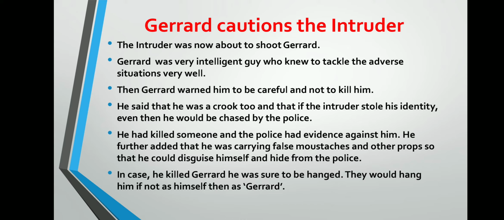In case he killed Gerard, he was sure to be hanged. Now he believed him that if he killed him, then definitely the police would catch him just like Gerard. They would hang him, if not as himself then as Gerard. He believed that the police would catch him and hang him not as an intruder but as William Charles Gerard.